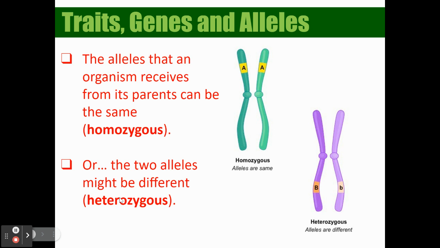Or they can be heterozygous, which means you have one capital and one lowercase. Just to make it abundantly clear, as long as your letters are the same, it can be homozygous. This is important to know whether they're both capital or both lowercase. As long as they're the same, they're homozygous. You have to pay extra special attention to this because if they're both capital versus both lowercase, it can give you a different result. So paying attention to your letters is very important, especially when we get to dihybrid crosses.